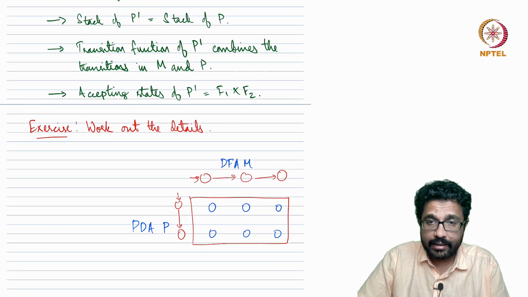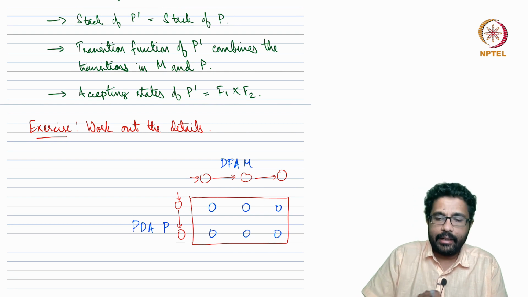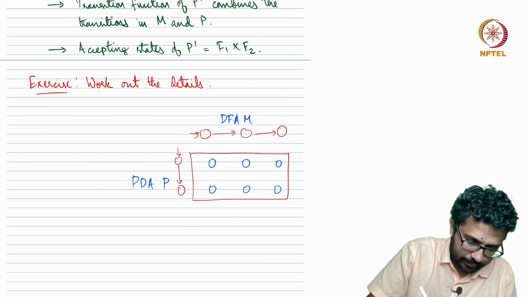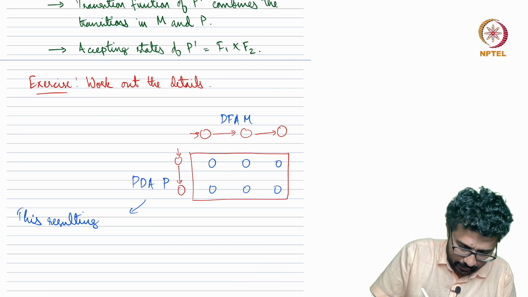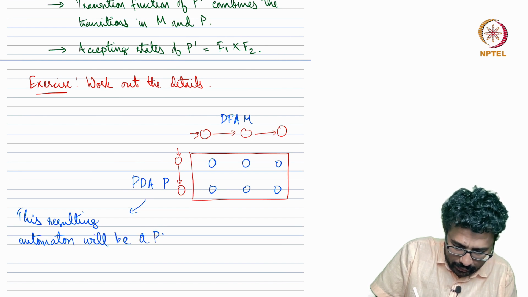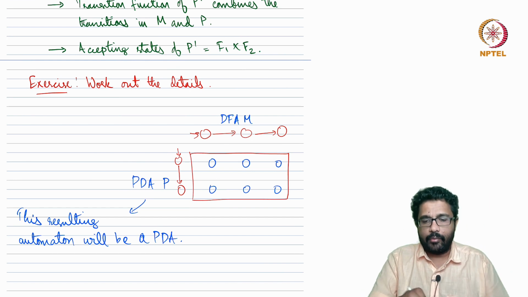The PDA has a stack, while the DFA does not have a stack, which is okay. So this resulting automaton, which is a combination of DFA and PDA, will be a PDA, because PDA P has a stack, and that stack can be retained because M does not have a stack.